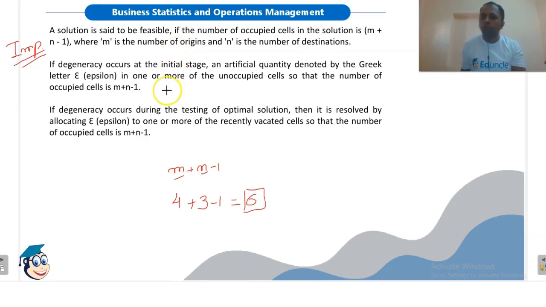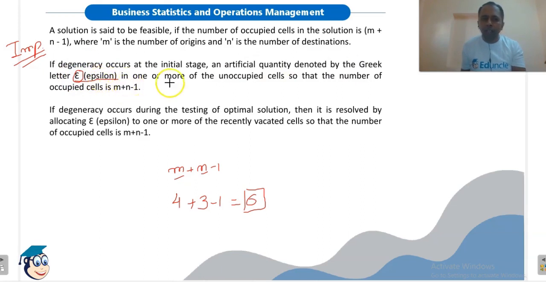Now, how to remove this infeasibility, or it is also known as degeneracy? If the number of allocation is not equal to m plus n minus 1, then this is the case of degeneracy. Now, if the degeneracy occurs at the initial stage, means we have found an initial solution by any of the 3 methods that we have discussed and we found a degeneracy, then what we will do? An artificial quantity denoted by a Greek letter epsilon. This quantity is a Greek letter known as epsilon.